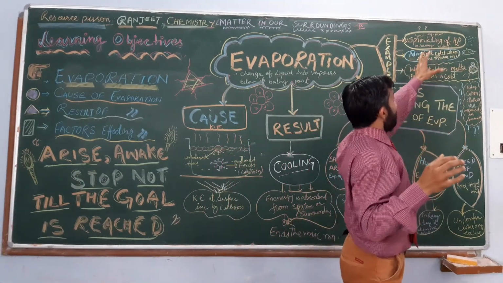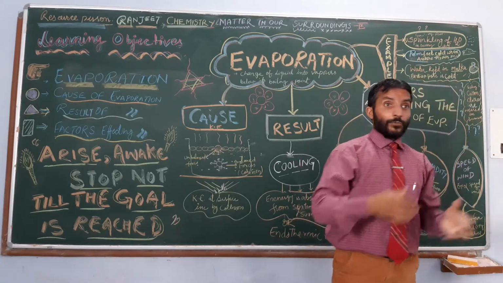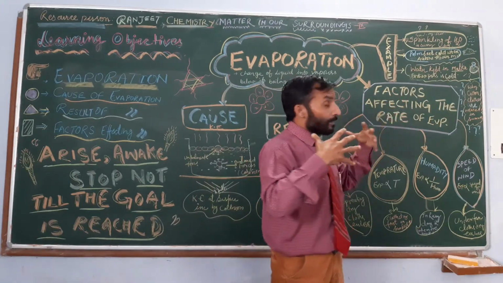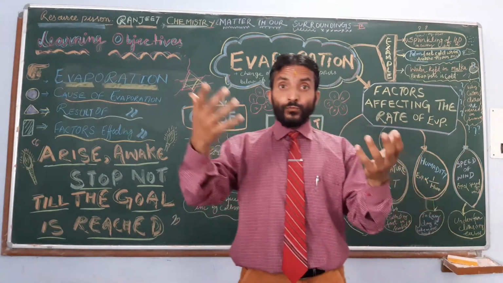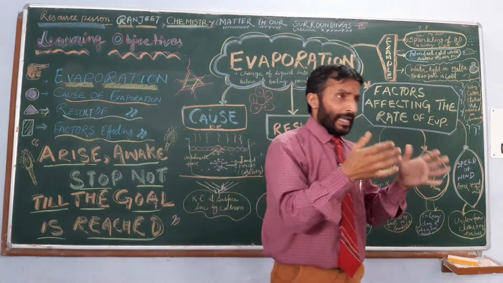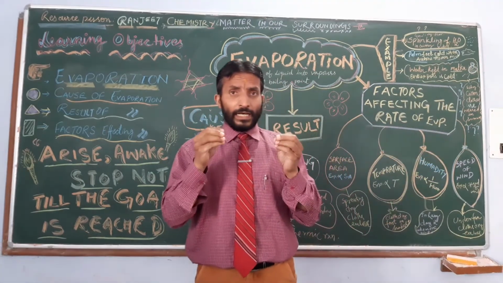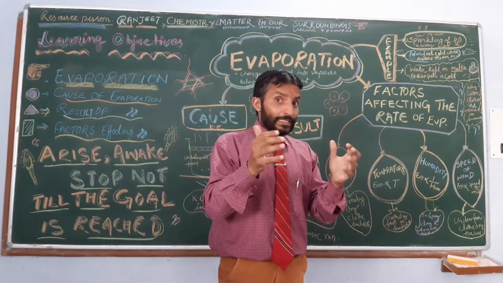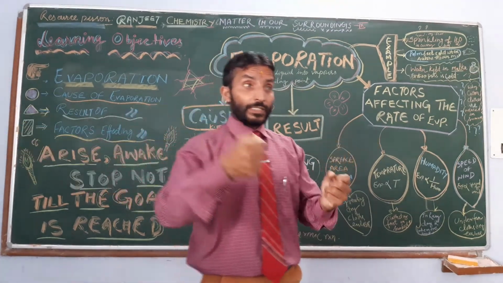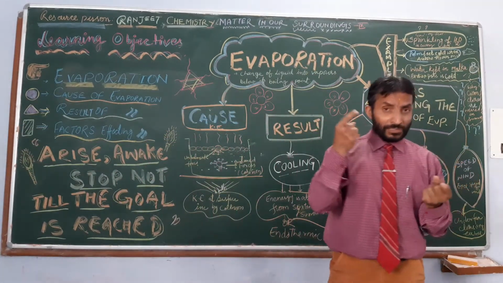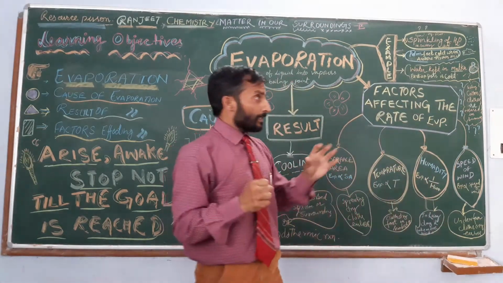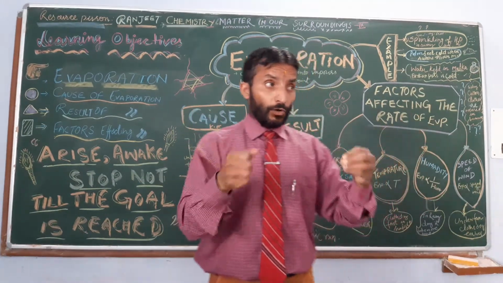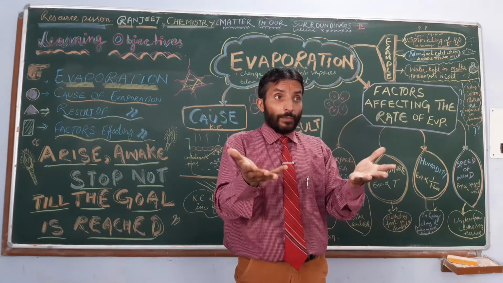Sprinkling of water: on a sunny, hot day, we sprinkle water on the roof, floor, and grounds. You have also observed that shopkeepers selling vegetables sprinkle water on the vegetables. What is the reason behind this? Think about it. So what is the reason? When we sprinkle water on the hot surface or the vegetables, it causes evaporation.